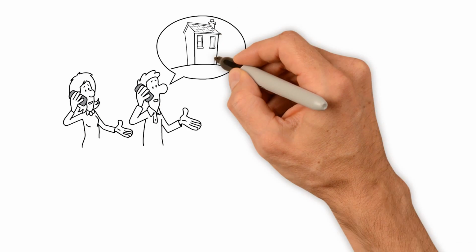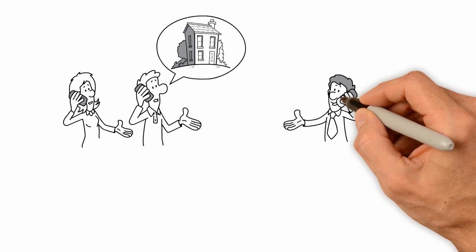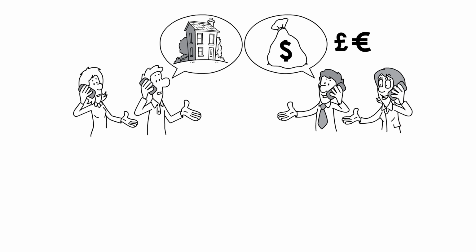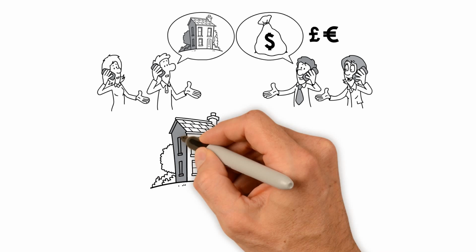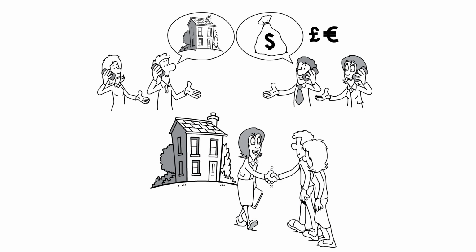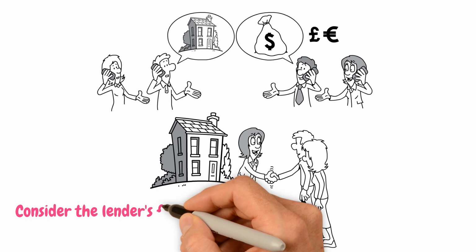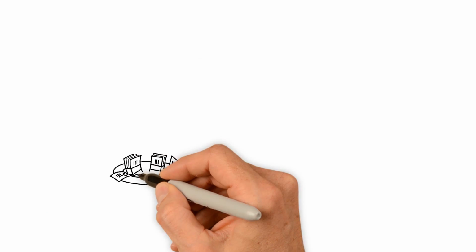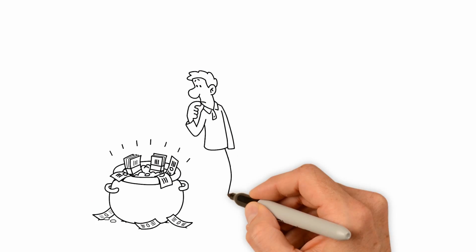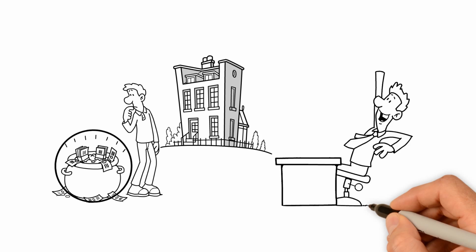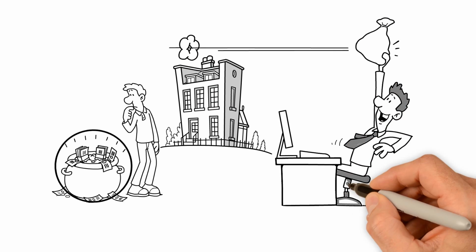Furthermore, assess the lender's reputation and customer service. Read online reviews and ask for recommendations from friends and family members who have recently obtained mortgages. A lender with a strong reputation and excellent customer service can make the mortgage process smoother and less stressful. Lastly, consider the lender's flexibility and willingness to work with you. Some lenders may offer more flexible loan terms, such as allowing for a lower down payment or providing assistance with closing costs. Others may be more willing to work with borrowers who have less than perfect credit or unique financial situations.